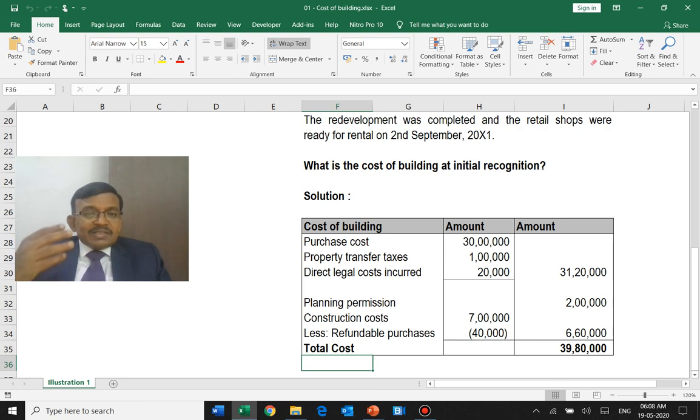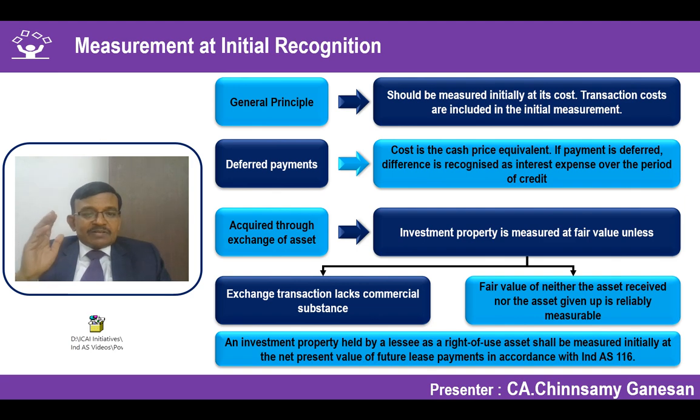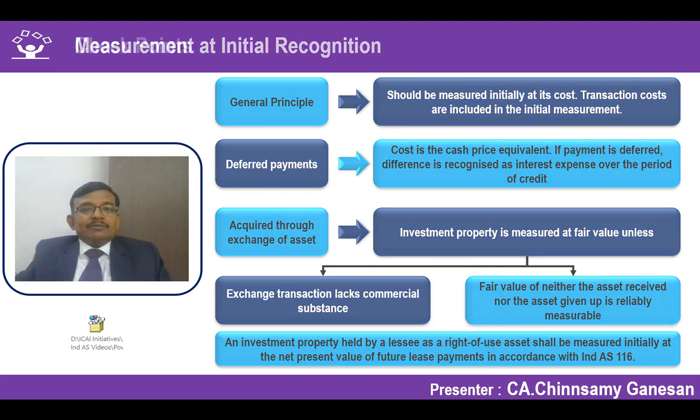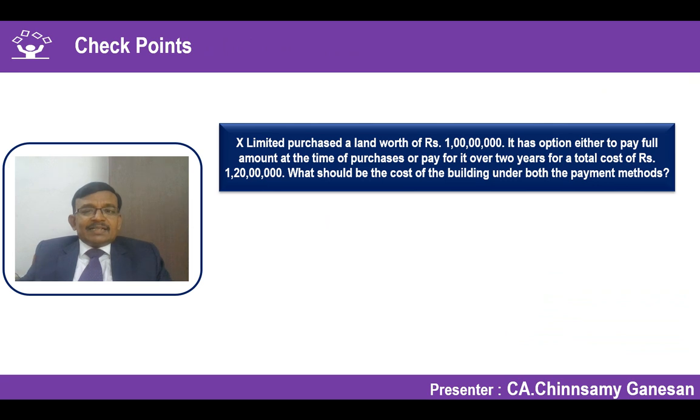So this is a way in which you have to win the heart of the examiner by showing that you know the concept. Maybe in the examination pressure you have missed certain aspects. So that could be a narrative which you can give: because it's not a qualifying asset, borrowing cost is not getting capitalized.